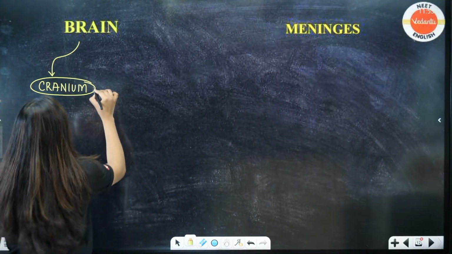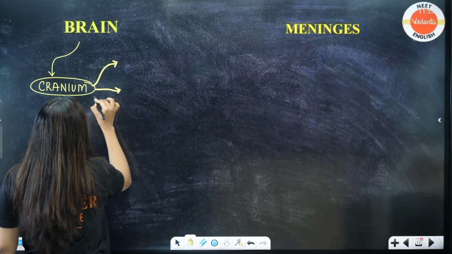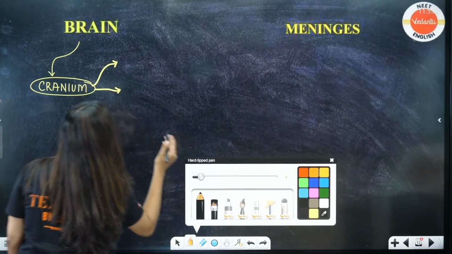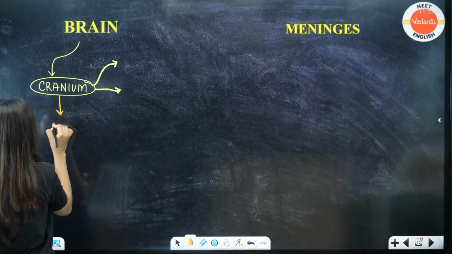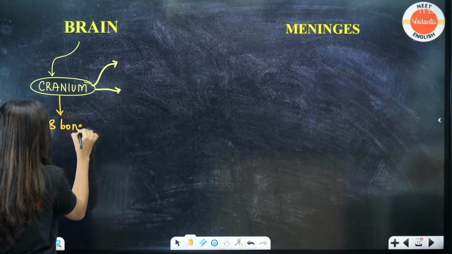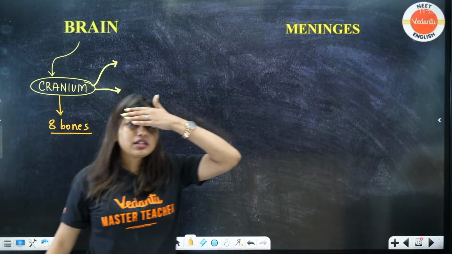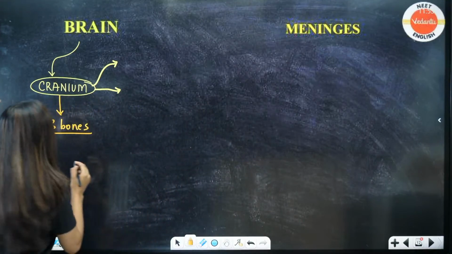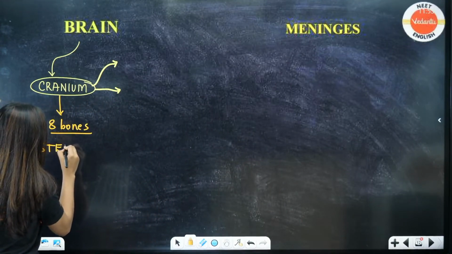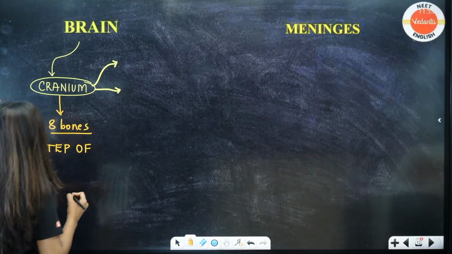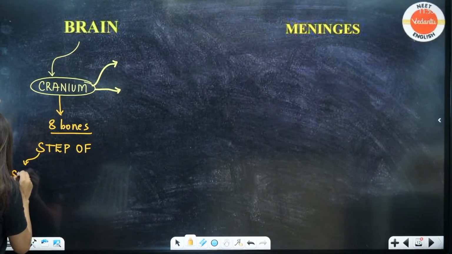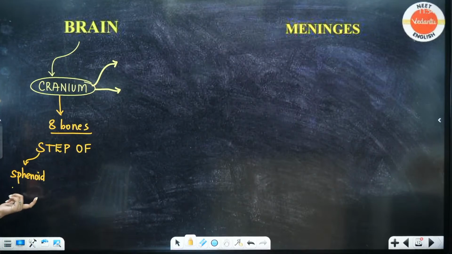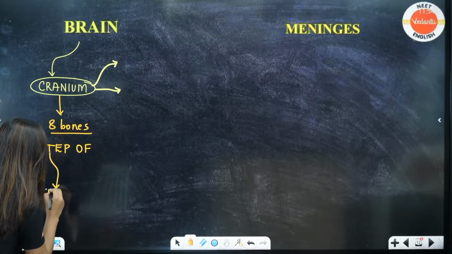Yes, we are going to come to that, okay. Cranium has 8 bones, and out of which 2 are paired and rest are unpaired. Now, which are the 8 bones, students? Frontal bone, parietal bone, temporal bone, occipital bone, ethmoid and sphenoid. How did I ask you to remember? I asked you to remember with the help of the word STEP OFF, right? S stands for sphenoid. This is the bone that articulates with all other bones, and it also has the pituitary gland in it. And T stands for temporal.